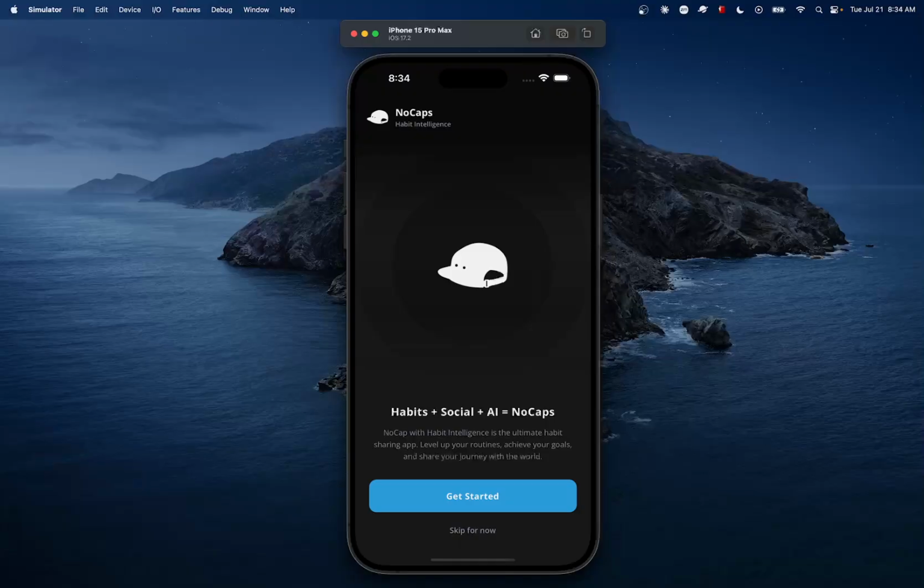Today I'm going to demo you the application called NoCaps. NoCaps is habit intelligence. NoCaps means habits plus social plus AI. NoCaps with habit intelligence is the ultimate habit sharing app that helps you level up your routine, achieve your goals, and share your journey with the world. All right, let's get started.